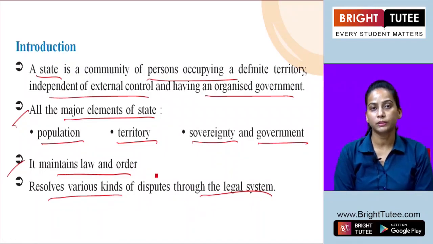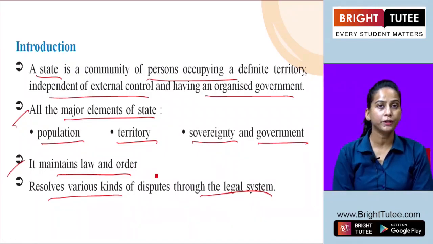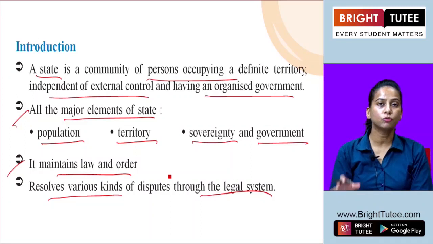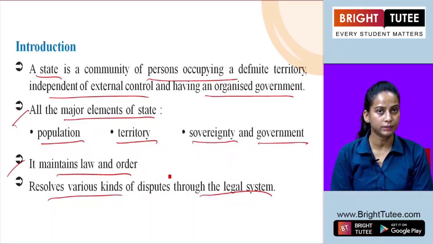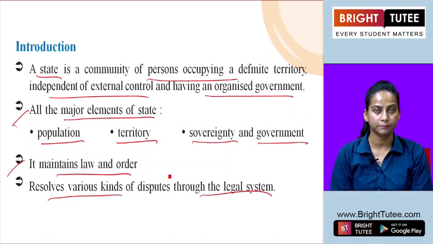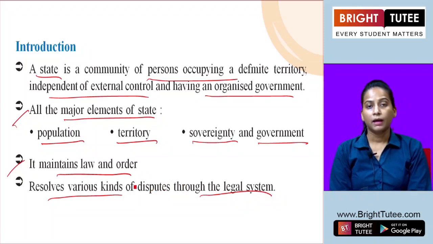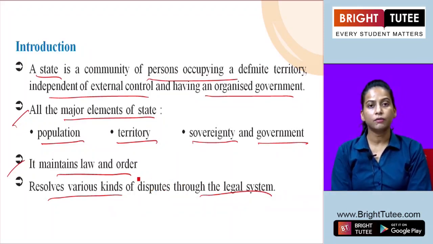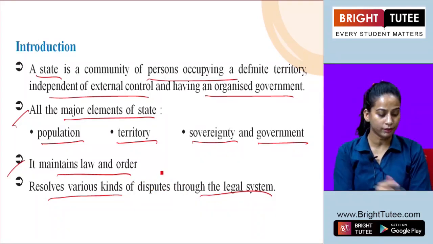And a state has authority to control its citizens, the people or the particular community living within that particular state or territory. The state has the power to control over them. And like all other institutions, the state is organized around a set of different social functions that we have already discussed.